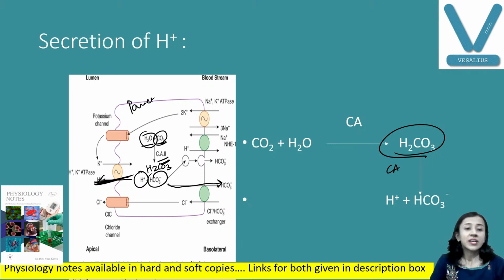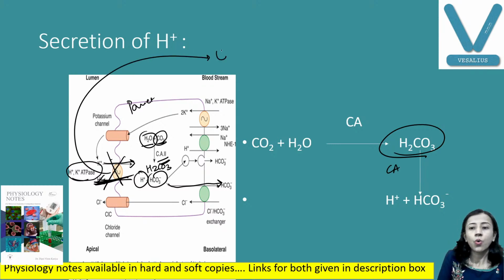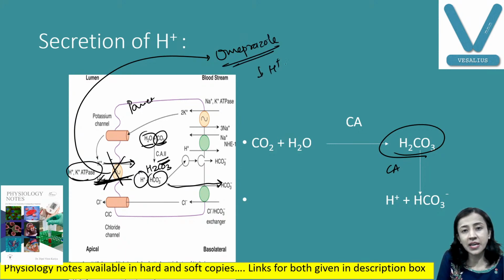Fine. Now another important thing: this H plus ion secretion is by active transport, the H plus K plus ATPase pump. This H plus K plus pump is inhibited by the drug omeprazole, and this drug is given to reduce H plus ion secretion because the pump is inhibited.